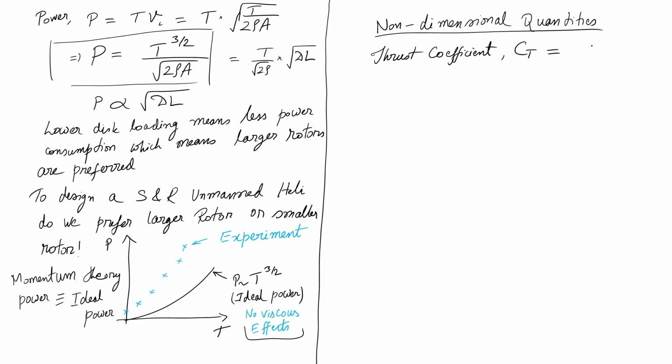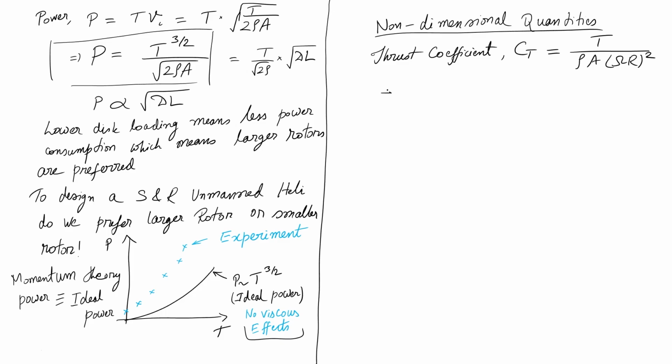So, here my thrust coefficient is T by rho A omega R whole square. For propellers, it is defined with a half also, or with slight differences actually. It is not defined in terms of my tip speed.